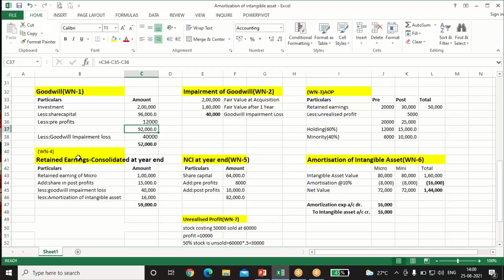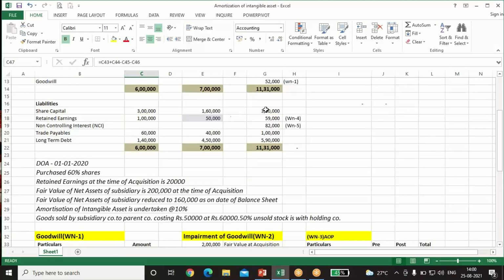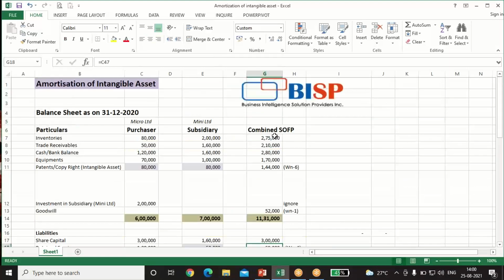Similarly, it will have an effect on our P&L also, so it will be reduced from the retained earnings because the P&L is clubbed in the retained earnings only. Okay, and amortization expense is debited in the P&L account, so we are reducing this amortization 16,000 also. So our net retained earnings are 59,000.